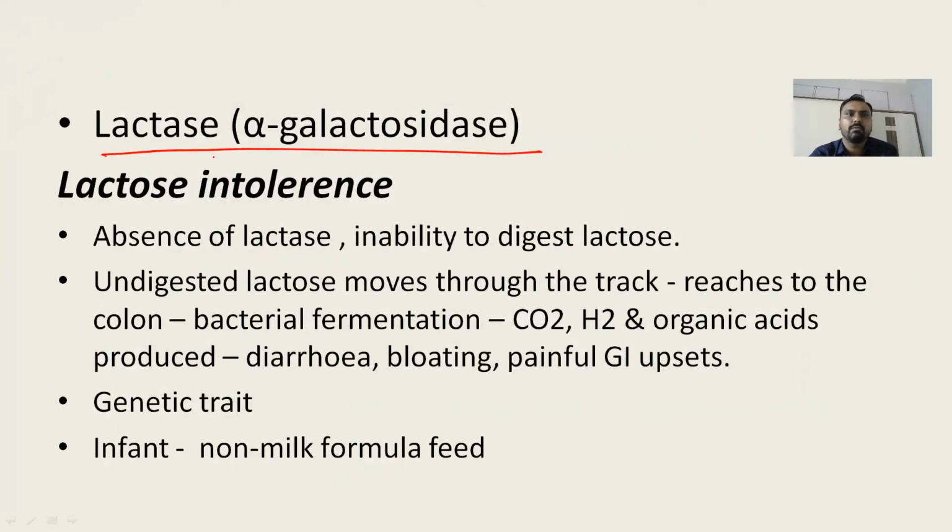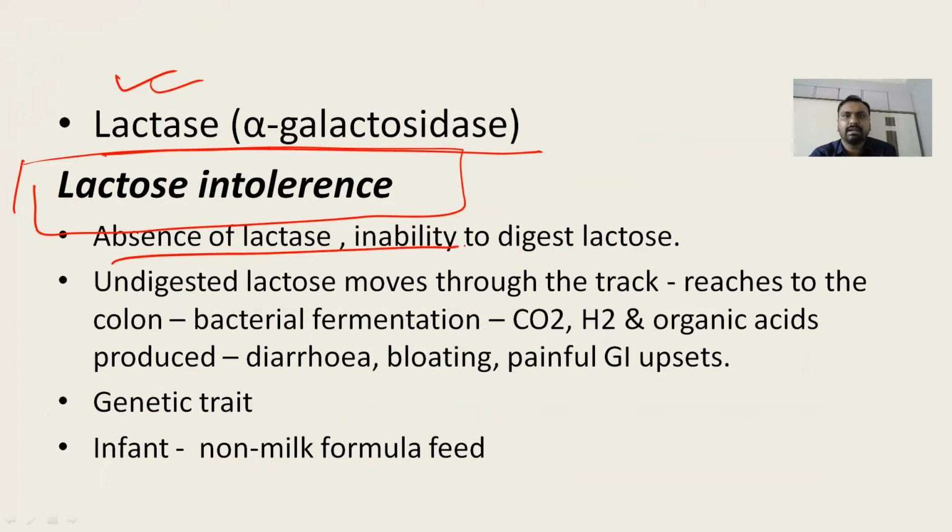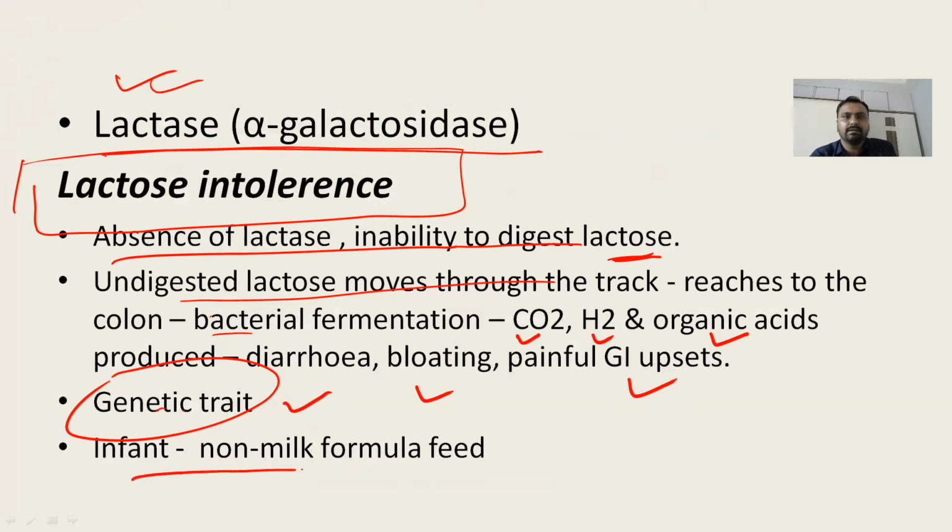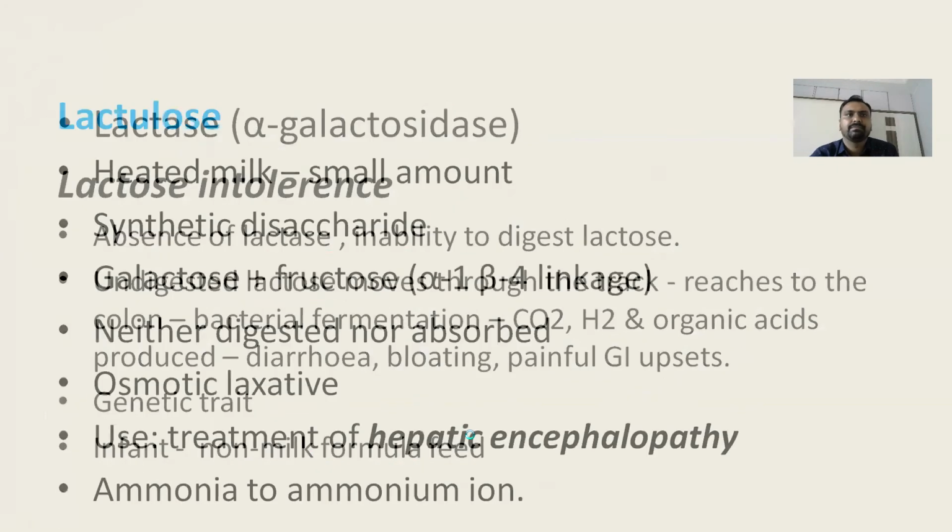Now, what is the importance? This lactose is broken down by the lactase enzyme, and the clinical condition related to that is lactose intolerance. Here, because of the absence of lactase, there is inability to break down lactose. The undigested lactose moves through the tract and reaches the colon, and bacterial fermentation leads to products like CO2, H2, and organic acid. That will lead to diarrhea, bloating, and painful GI upset. This enzyme can also be genetically absent. If this disease is there, the infant is given non-milk formula feed.